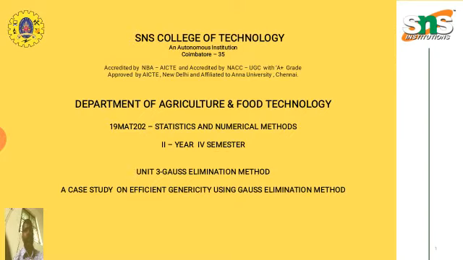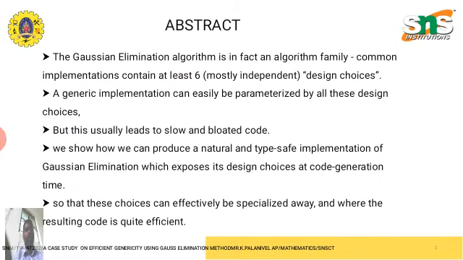Today, going to the subject Statistics and Numerical Methods for second year Agriculture and Food Technology students. Topic: Gauss Elimination Method. Title: A Case Study on Efficient Genericity using Gauss Elimination Method. First of all, going to the abstract.